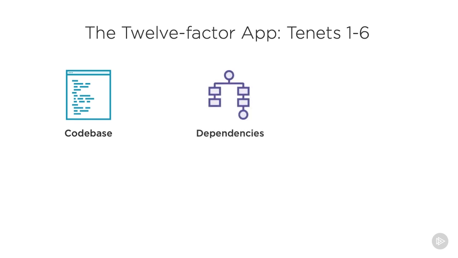Next, we should explicitly declare our dependencies. Never rely on specific packages or binaries being available on a system. Even common tools like curl and wget aren't available by default in many Linux distributions. For language-specific packages, this is even less likely.